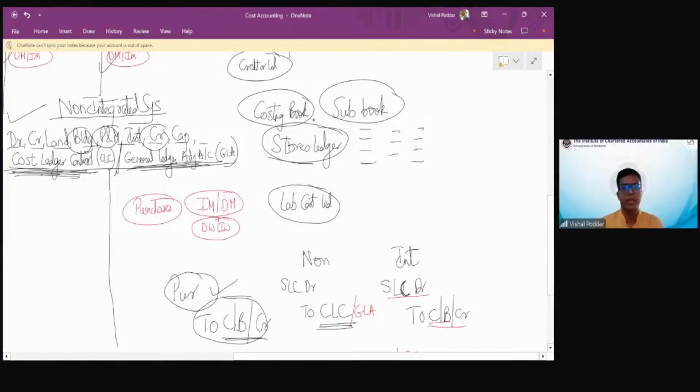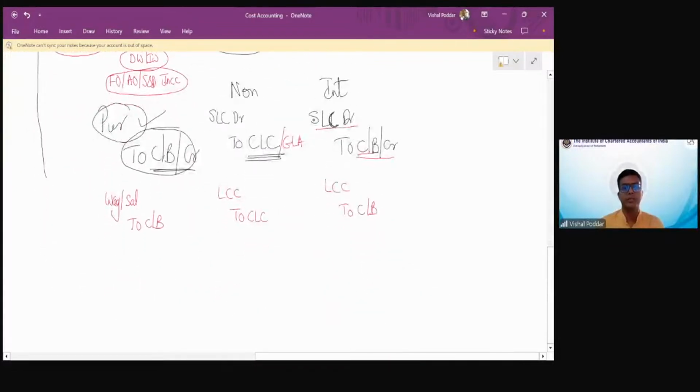So entry for overheads incurred is overheads to cash or bank in your normal books. Here it is production overheads control, administration overheads control, selling distribution overheads control to CLC as the case may be. And here it is production overheads control, administration overheads control, selling and distribution overheads control to cash or bank.